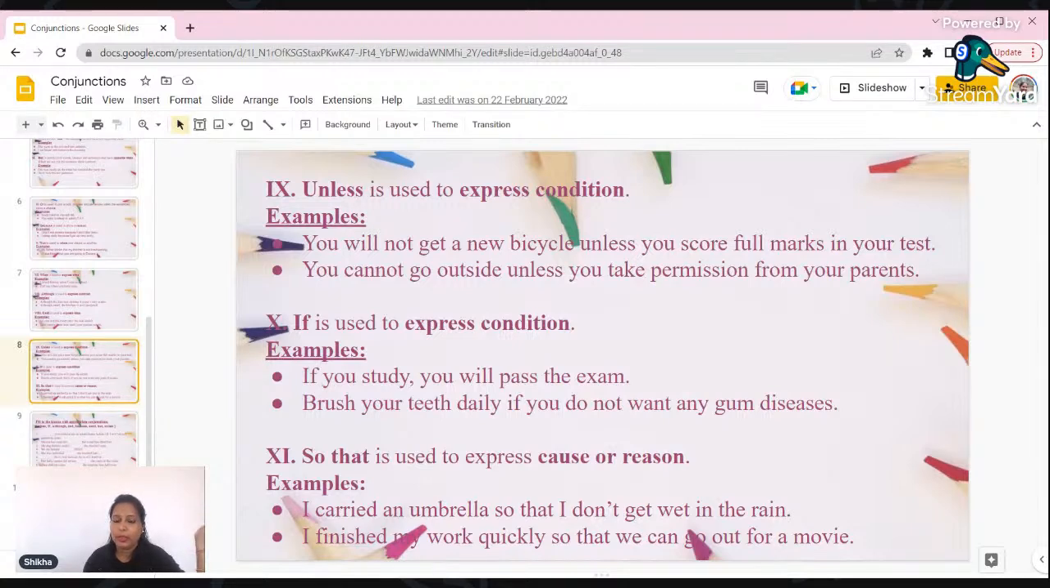Again, we use so that to show cause or reason for something. I carried an umbrella so that I don't get wet in the rain. I went to meet my friend so that she doesn't feel lonely that day. Okay, so you are giving some reason for something. Sometimes we also use the word as to give the reason for something. Why was the king killed? The king was killed as he was not a good man, right? So I hope your understanding of all these things is quite clear.